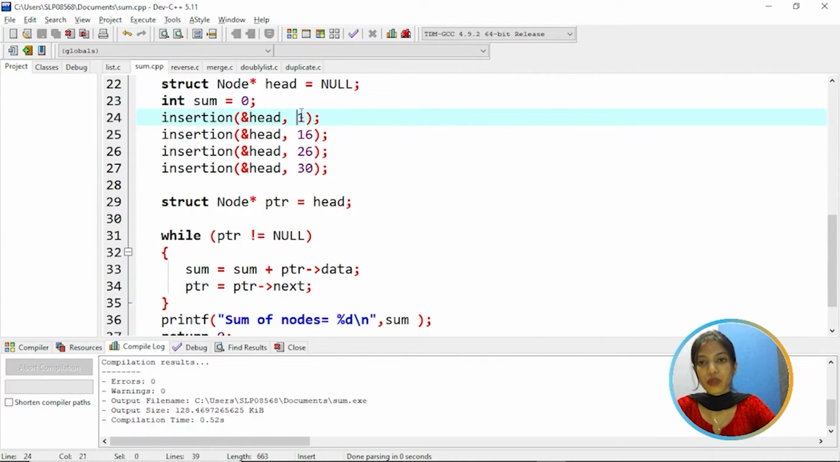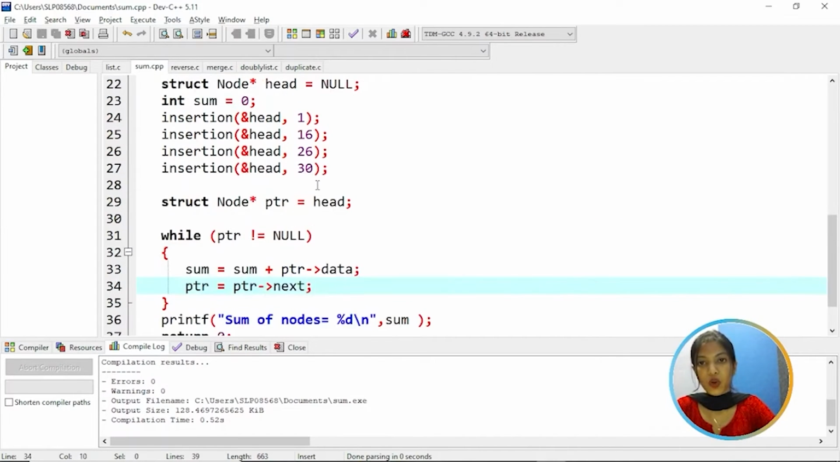We are going to insert the values 1, 16, 26 and 30. That means we are assigning values to the nodes. Then we create a pointer which is assigned to the head. While pointer is not equal to null, we perform an operation: sum is equal to sum plus pointer's data. That means we are adding the data of all nodes, and then pointer's next is assigned to ptr.